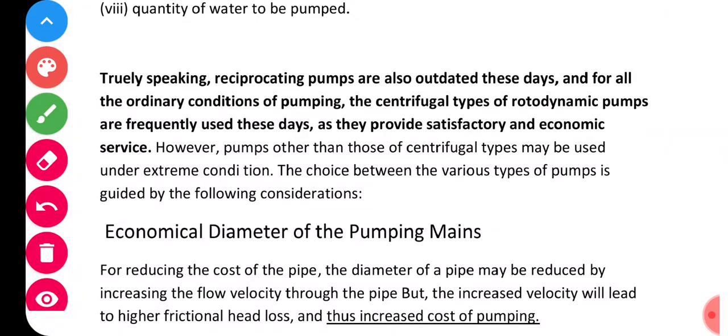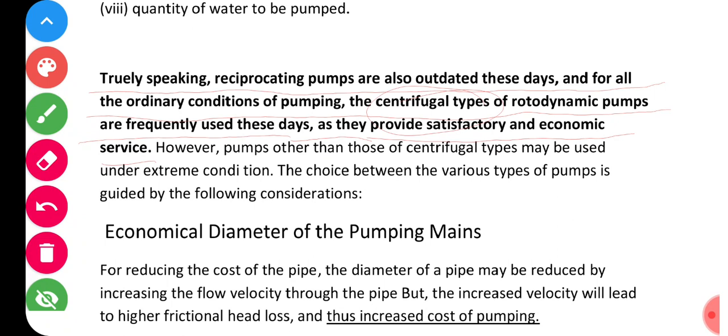Look here, what is written is, truly speaking, reciprocating pumps are also outdated these days, and for all the ordinary conditions of pumping, the centrifugal type of rotodynamic pumps are frequently used these days, as they provide satisfactory and economic service. Out of all the types of pumps, only centrifugal pump and reciprocating pump are commonly adopted in community water supply schemes. And again, out of these 2 pumps, only the centrifugal pump has become more important.